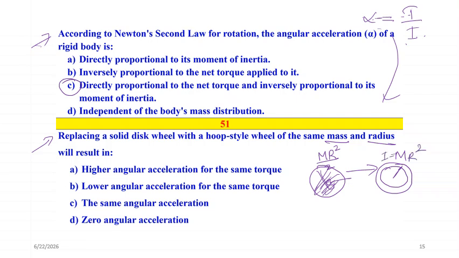So which is having more inertia? See, the hoop is having more inertia than the disc. So which will have a higher angular acceleration? See, more inertia, less acceleration. So the hoop is having more inertia, it must be having less acceleration. So which one would be lower angular acceleration for the same torque? This is what you need to understand. Here we are changing the object. One is having less moment of inertia, another one is having more moment of inertia, and both the masses are exactly the same, so their torque will remain the same.